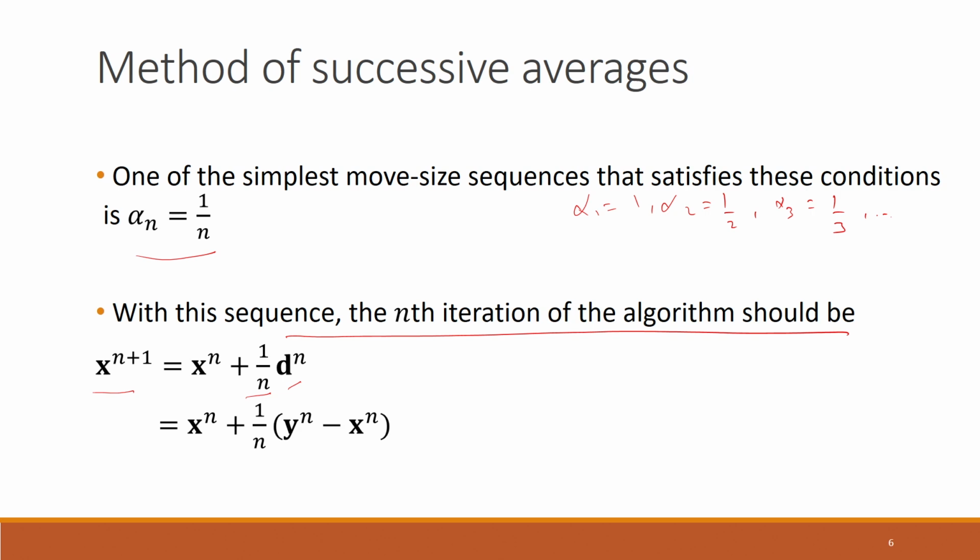If you remember, dn actually is yn minus xn, where yn is the auxiliary solution that we find in the direction finding step. In the next step, we will take the terms corresponding to xn together. So we will have xn times 1 minus 1 by n, plus 1 by n times yn.